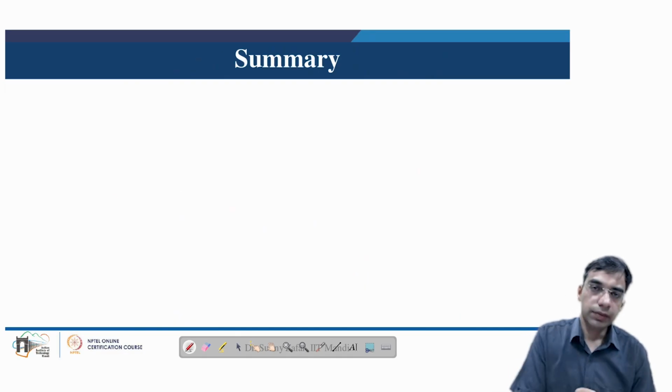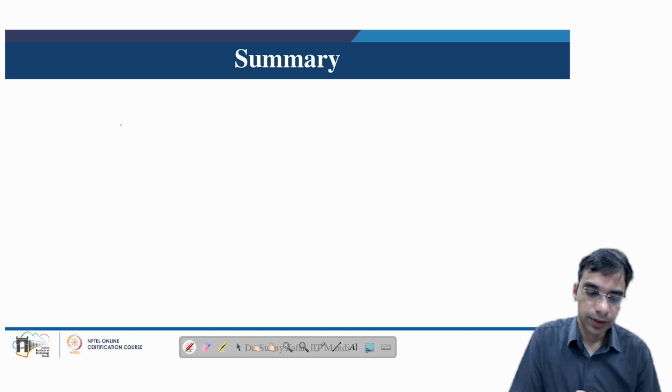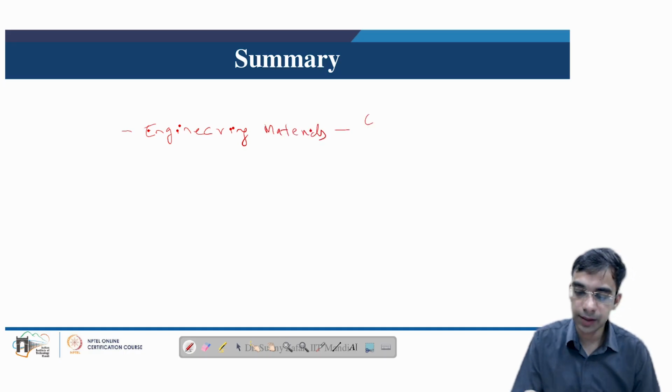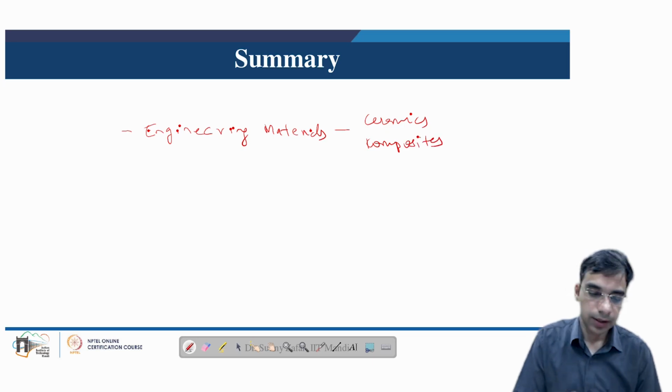So with this, we summarize the lecture for today. We have understood the details about the engineering materials, where we have looked at ceramics and composites. Then we have looked at the basic classification of manufacturing processes.